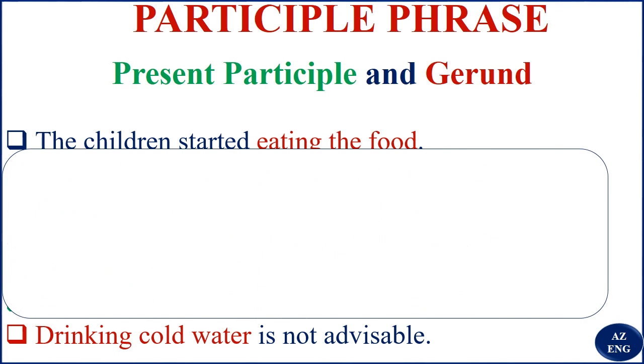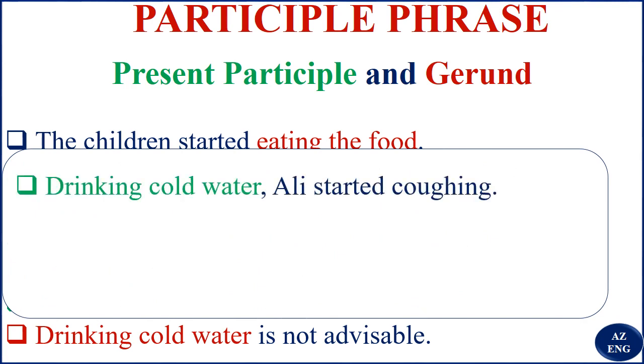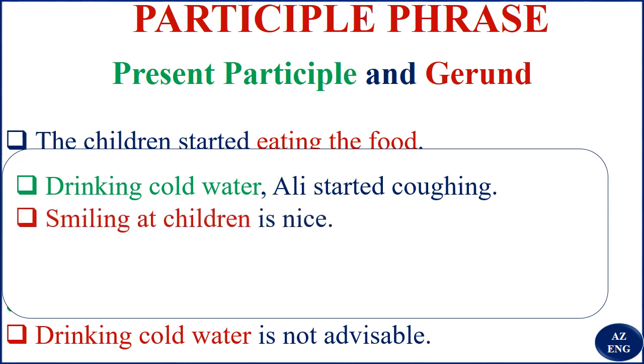Good. Now let's have, I think, the last three examples. But you see here: drinking cold water, Ali started coughing. "Drinking cold water" talks about whom? It talks about Ali. So you see, here it is not a gerund phrase. It is a participle phrase, because "drinking cold water" is about Ali. Next: smiling at children is nice.